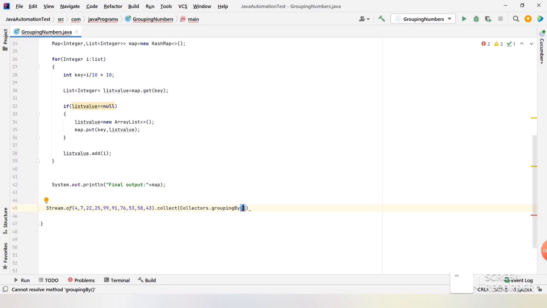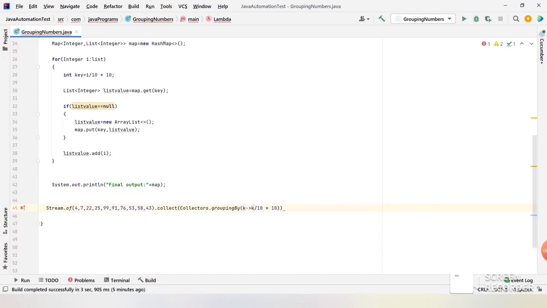You can take any variable, so let us consider it as k. This is the syntax. Now you need to pass this condition here so that it will group as per this condition. Sorry, it will group, not filter.